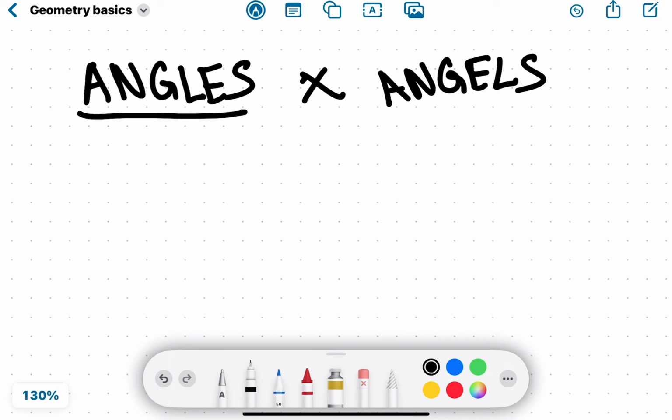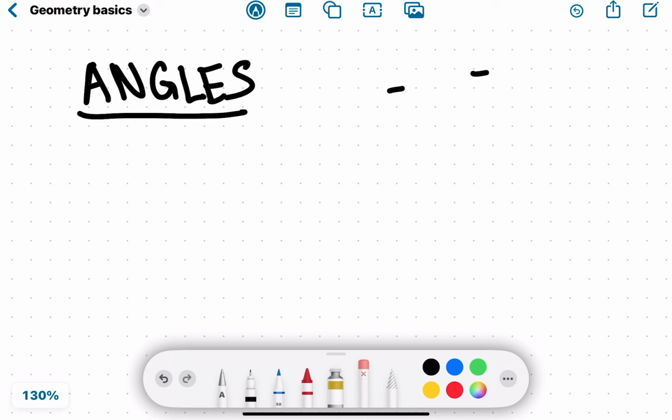And make sure to spell angles, not angels. I've seen kids spell angles like angels. You do not want to spell angels. That's not a geometric term. And you could get points taken off for that. So, silly, but some kids actually do that. So please be careful.